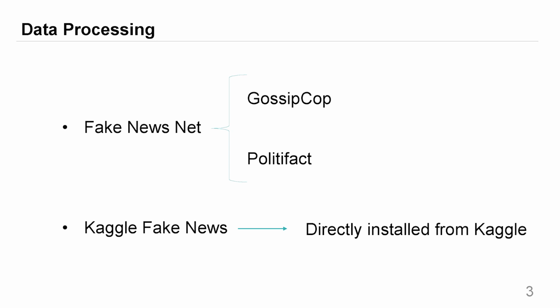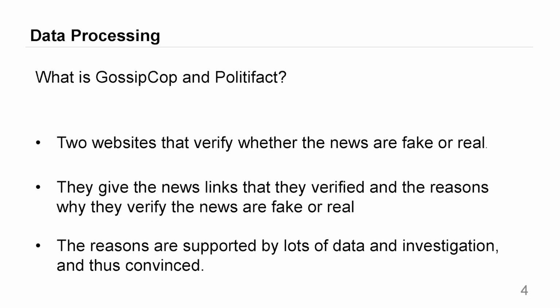So my data is composed of two datasets. One is FakeNewsNet, which is composed of Gossip Corp and PolitiFact. And another is the Kaggle FakeNewsNet, which is directly downloaded from Kaggle. So you may wonder, what are Gossip Corp and PolitiFact? These are two websites that can verify whether news is fake or real.